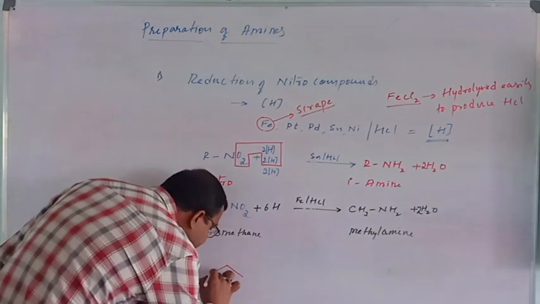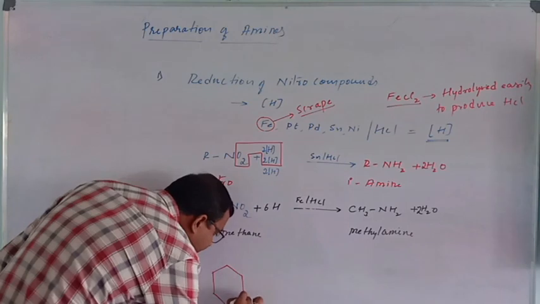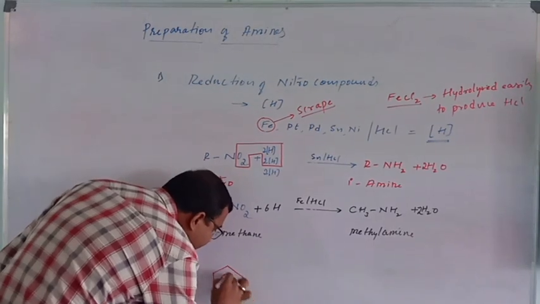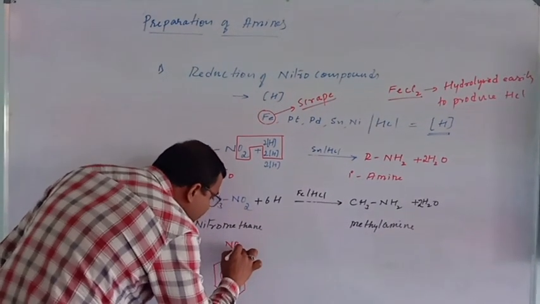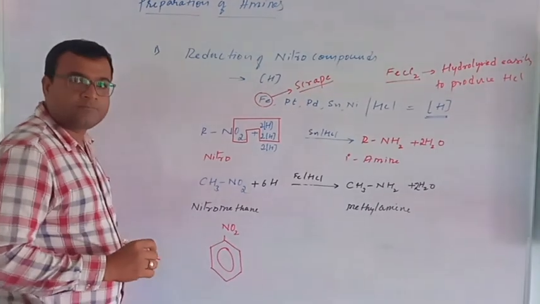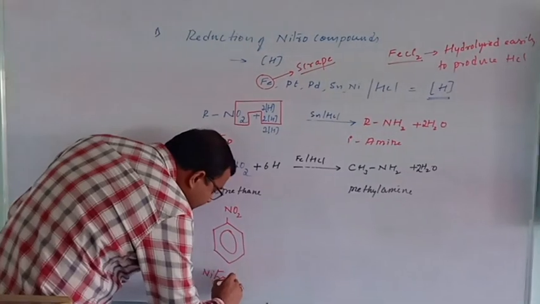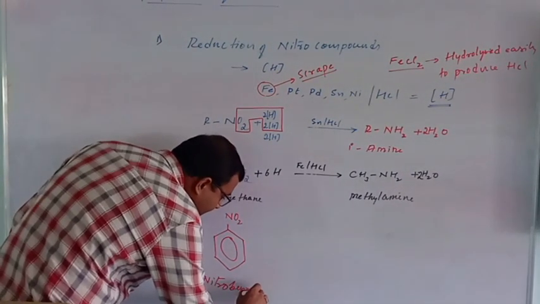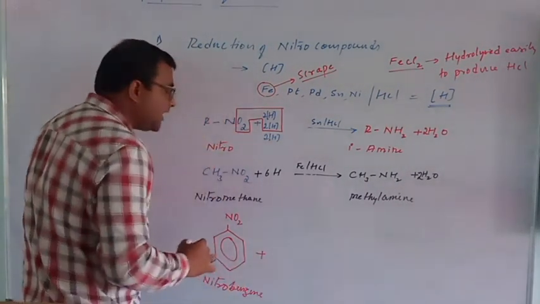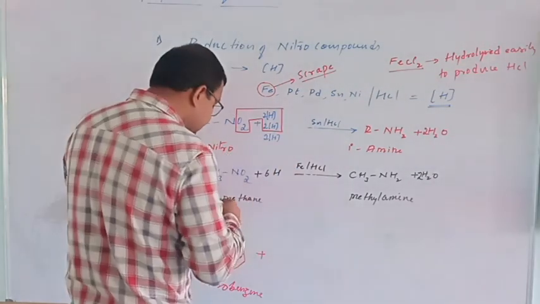You can take an aromatic ring, which is nothing but benzene NO2, nitrobenzene. The same reaction will be carried out.